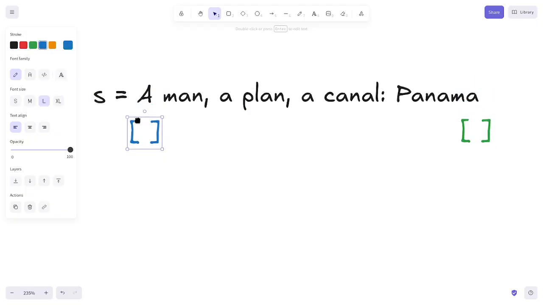We have to declare two pointers: the initial one pointing to the beginning of the string, and the second pointer pointing to the end of the string. As we go through the iteration and compare both characters, each will be normalized to lowercase, and while it is true, we move one by one. The first pointer moves to the right, added by one index, and the last pointer is subtracted by one every iteration.